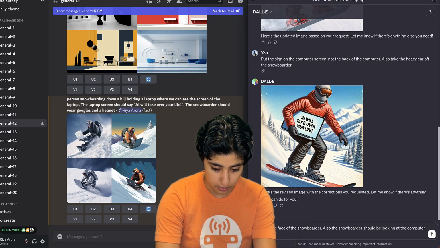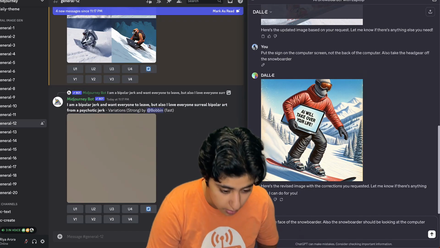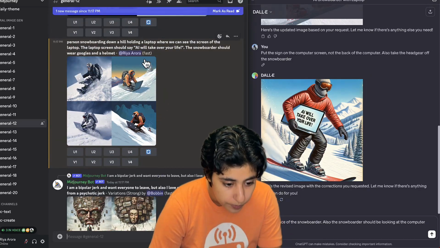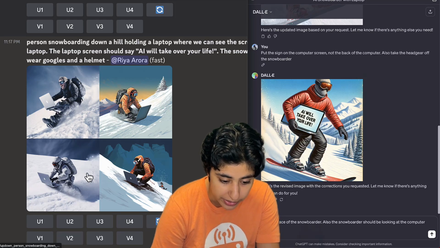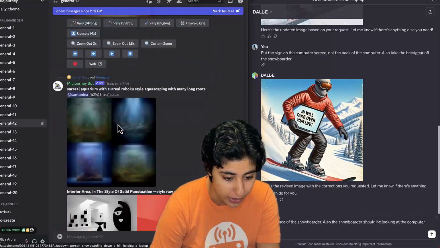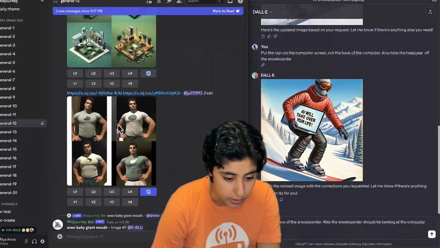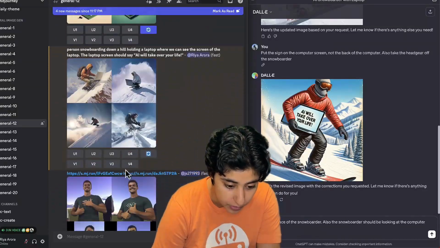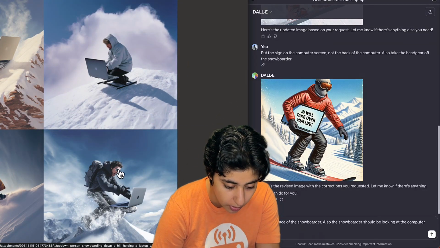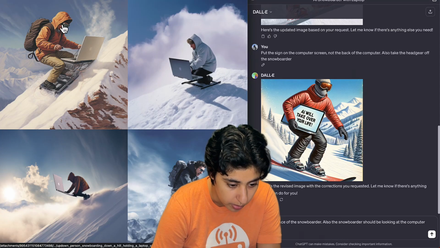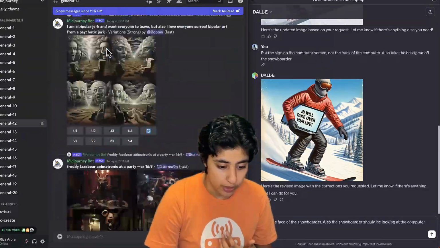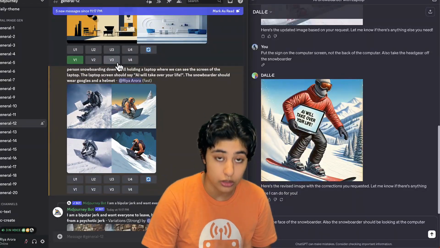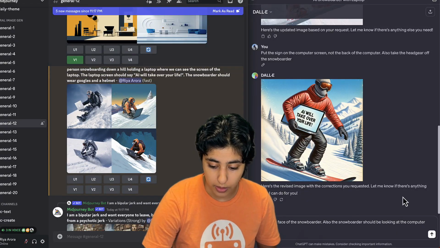All right, so here on the left, we asked it to wear goggles and a helmet. It's not really wearing a helmet. It's wearing goggles, but it was also wearing goggles in the previous image we fed it. Yeah, it's also wearing goggles here and like this. Well, I guess some more sunglasses here. We have goggles here, right? So it's not like a huge difference. So in terms of following our instructions to update the image, oh, I forgot to run this one.